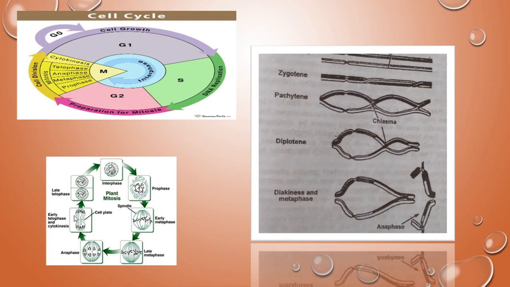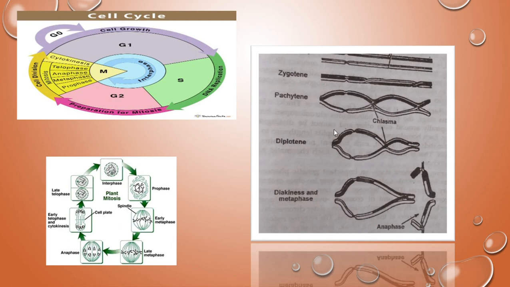Here, after karyokinesis, cytokinesis will also occur, meaning the cytoplasm is also divided into two equal parts, so the daughter cells are formed at the end of the telophase, right? And then meiosis.